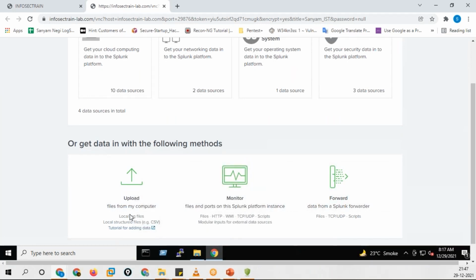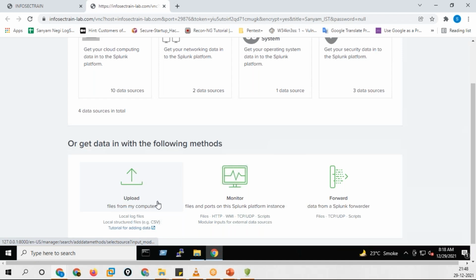So with upload, I can upload a file from my computer and check all the logs in that particular file. If I save a file of all the logs, I can upload it and analyze them over here as well. It can include zip files and CSV files, like your Excel sheet. Basically you can directly upload it.